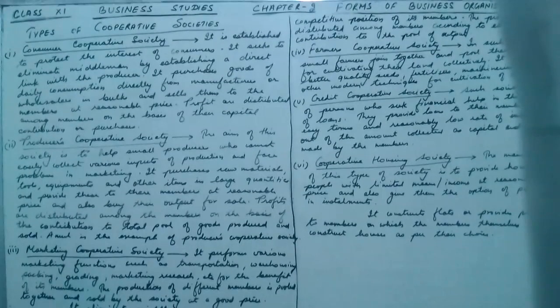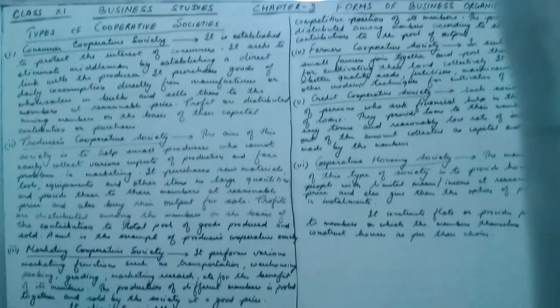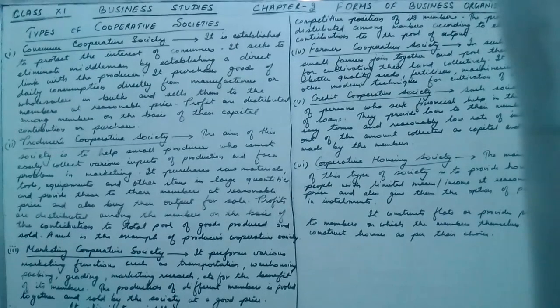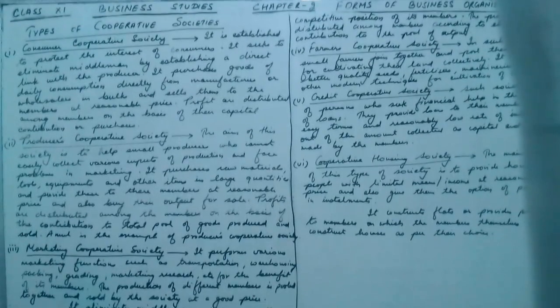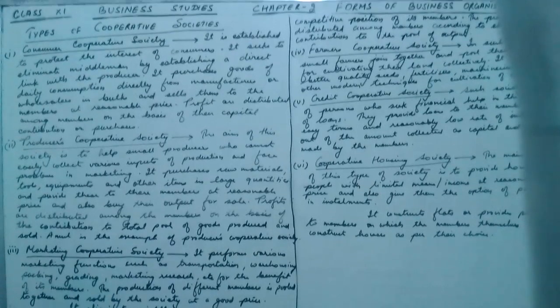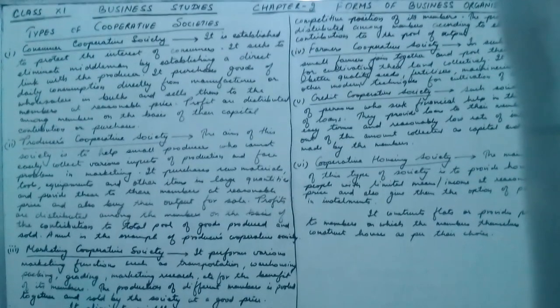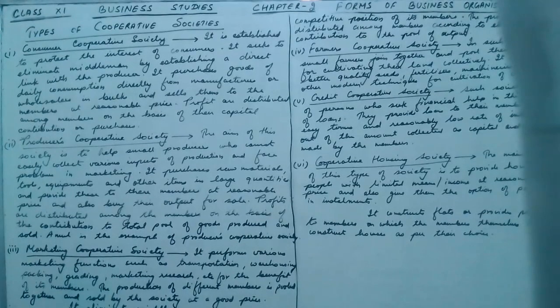The production of different members is pooled together and sold by the society at a good price. So whatever small production is done by the members who are engaged in the production, the goods are bought together from them and then sold into the market at a very good price. So this whole work is done by the marketing cooperative society.